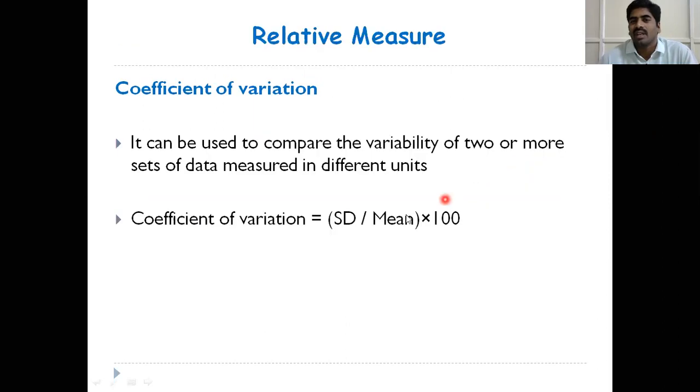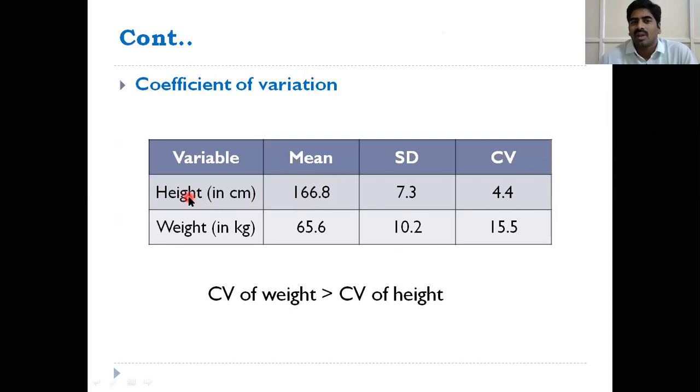Height mean is 166.8 with a standard deviation of 7.3. I have explained how to calculate the mean and standard deviation in previous slides. This is the summary statistics of height: mean 166.8 with standard deviation 7.3. Next, we have to calculate the coefficient of variation.